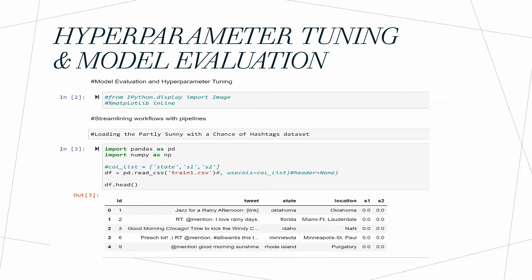This model is on hyperparameter tuning and model evaluation. This is for the Partly Sunny with a Chance of Hashtags Kaggle competition. As you see here, we're importing pandas and NumPy in order to read the data set, and the data set consists of tweets, locations, and confidence scores.